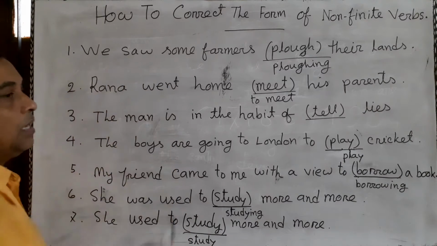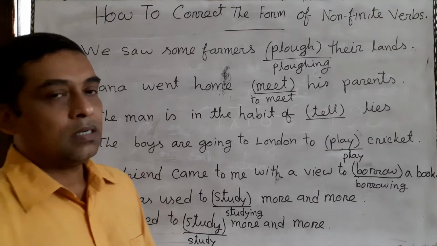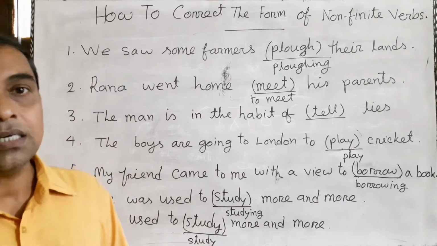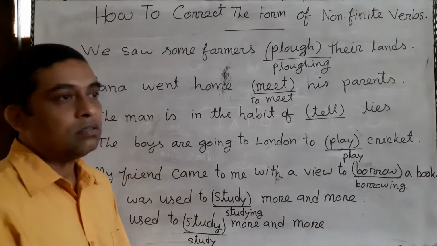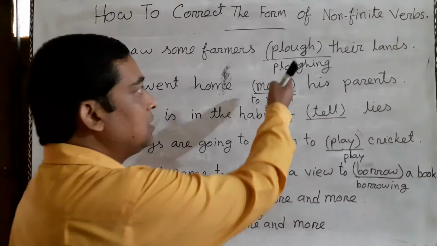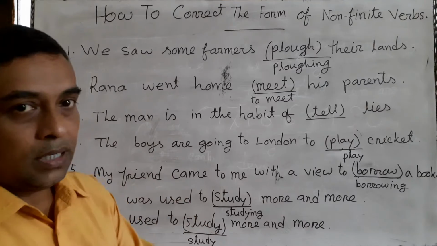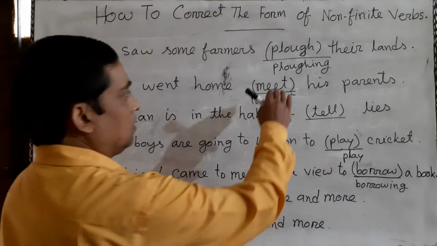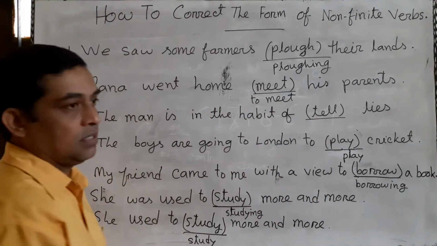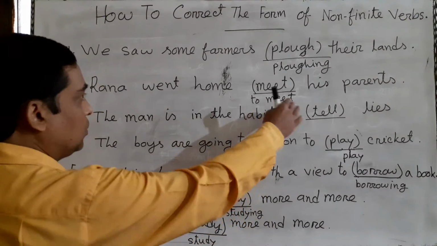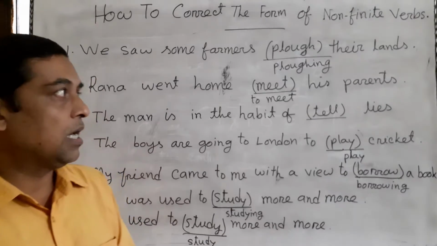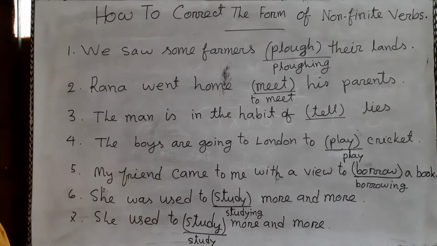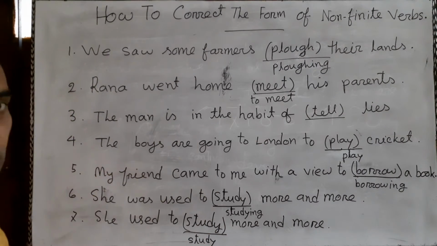But the example number 1 does not express any reason or cause. So here plow is not an infinitive. Here plow is a present participle. That means plowing is the correct answer. Here to meet is the correct answer because this sentence expresses the reason of Rana's going home.